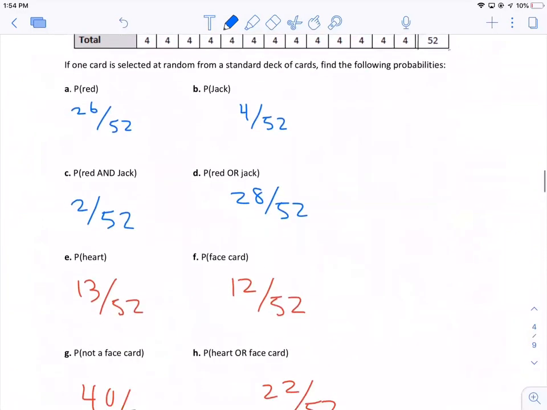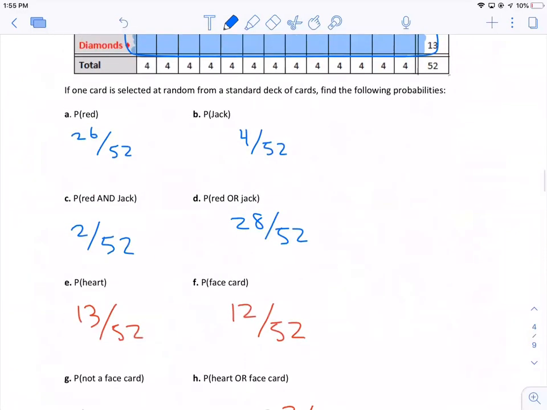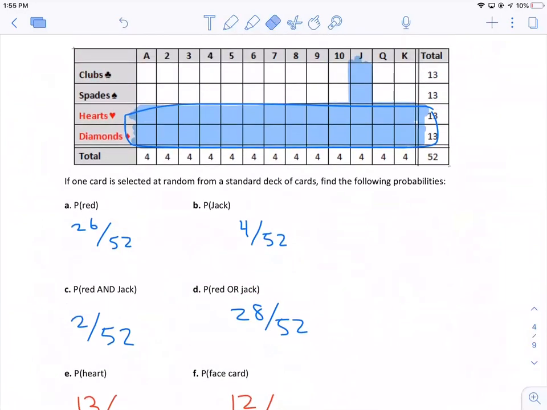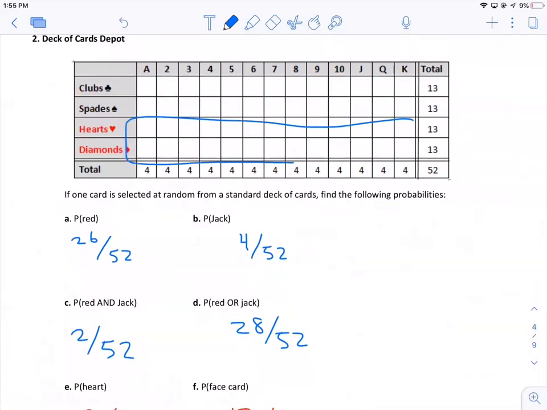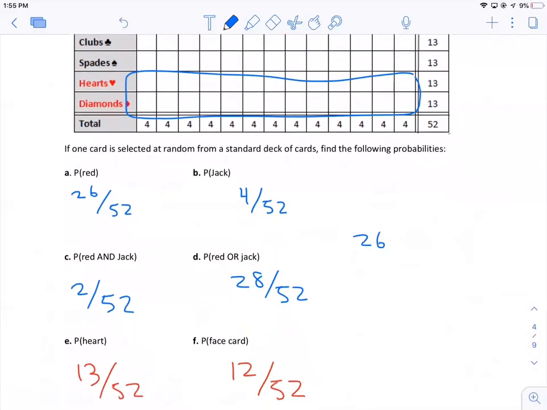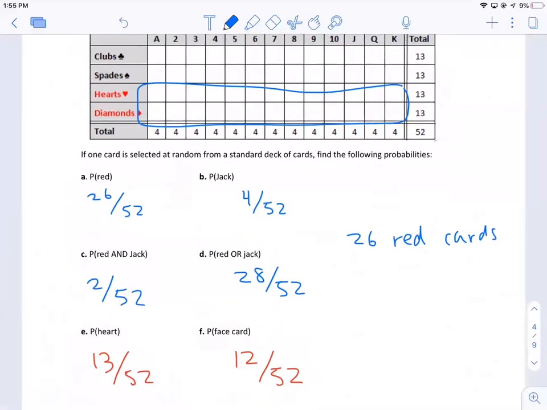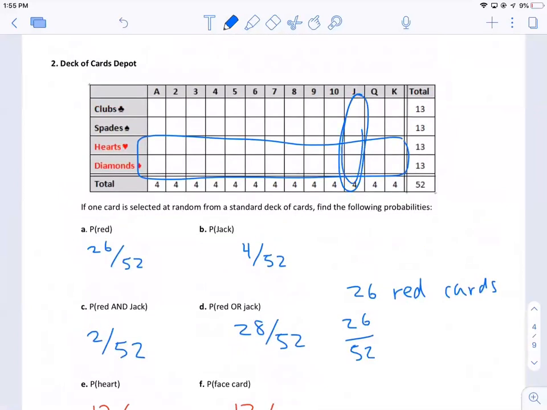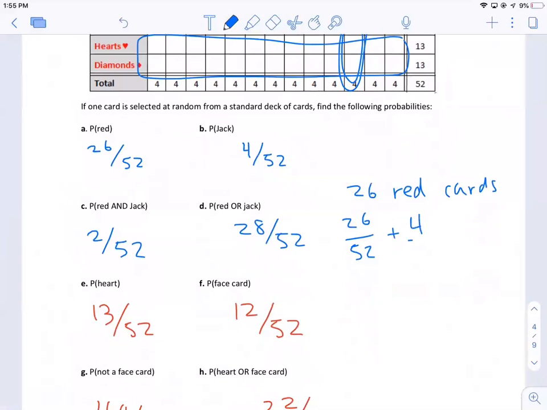Number 2, what do I want to talk about here? So C and D, there's the difference between and or again. For letter D, just notice the overlap. What's the probability of getting a red card or a jack? So there are 26 red cards, so the chance of getting a red card is 26 out of 52. There are also 4 jacks, or 4 out of 52, right?